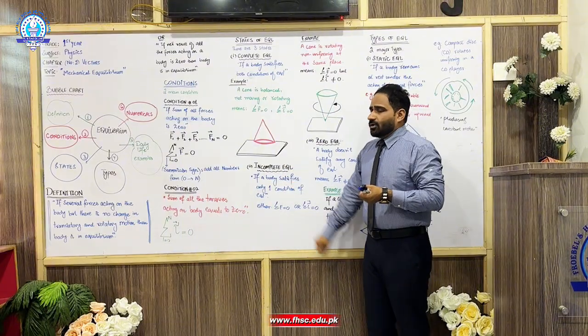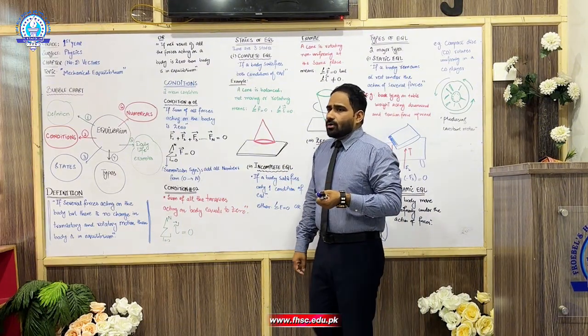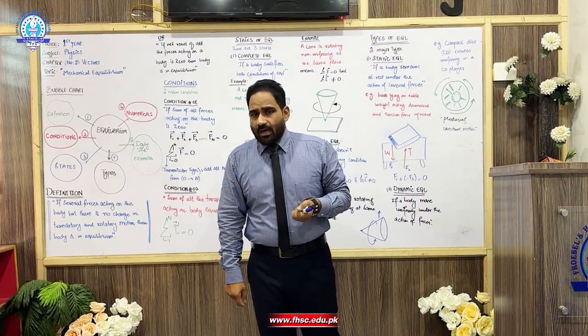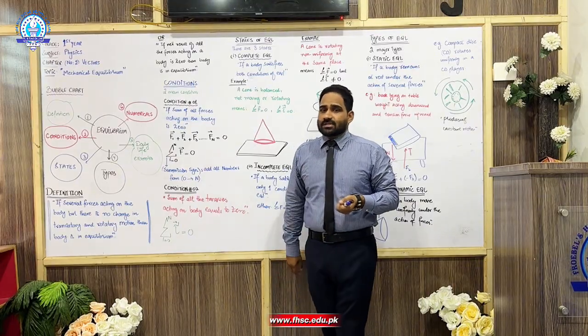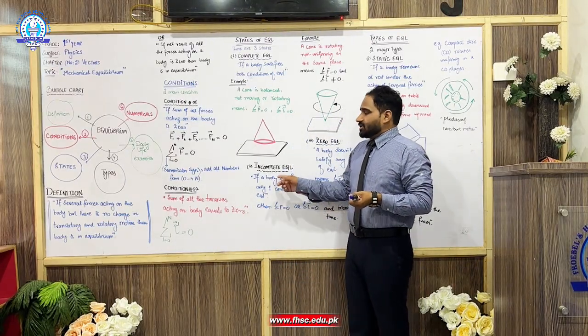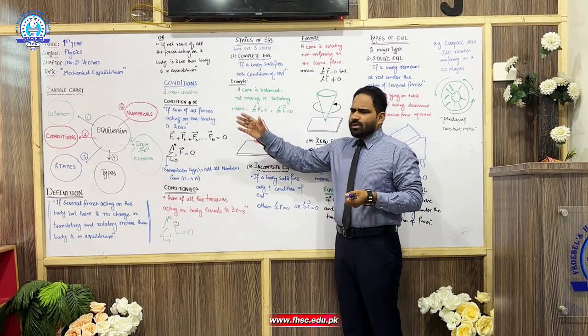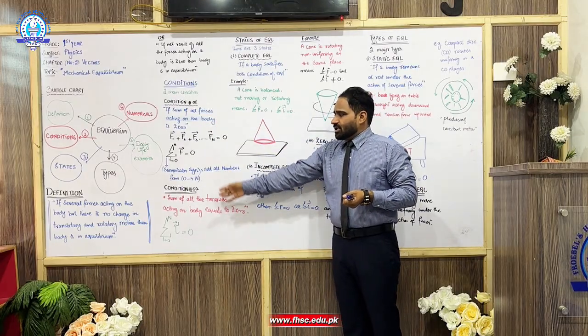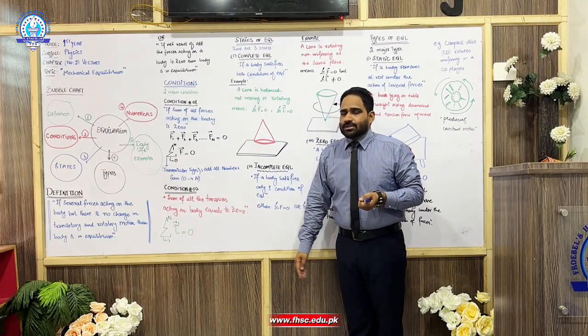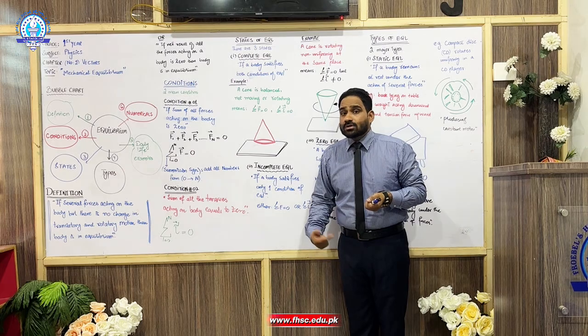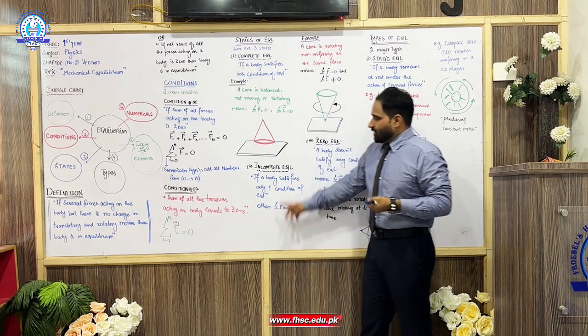But incomplete equilibrium, जिसमें बॉडी को कोई एक शर्त उसने पूरी की है और दूसरी नहीं कर सकी, हाफ 50% उसका काम हुआ है, it means it is an incomplete equilibrium. Any one condition, condition number 1 or condition number 2, is satisfied but not both conditions at the same time, so it will be incomplete.